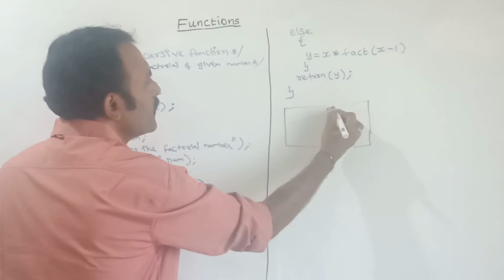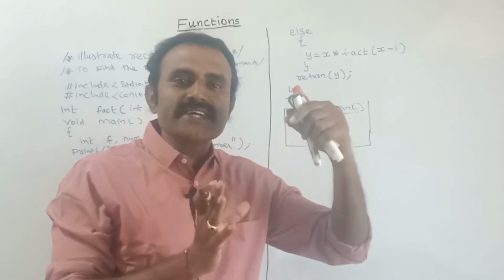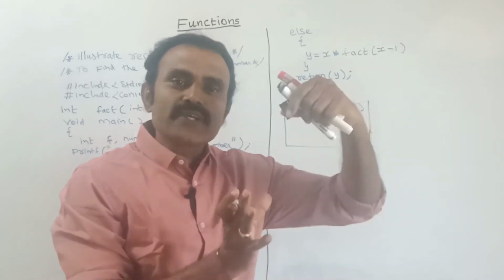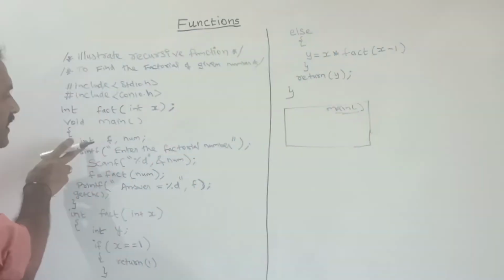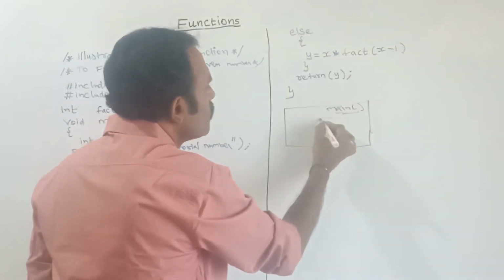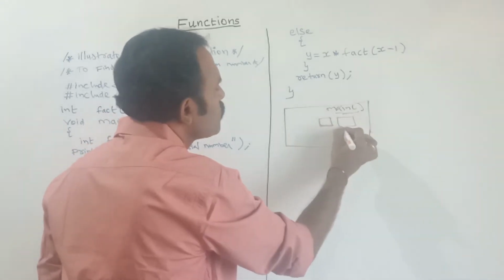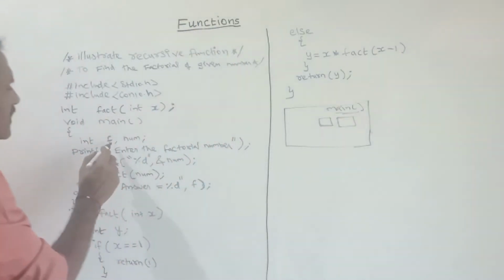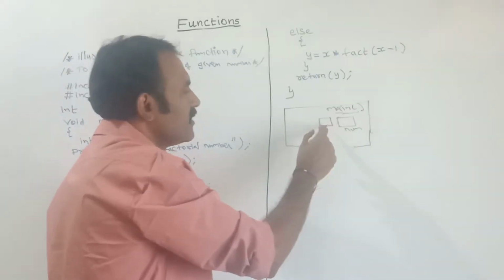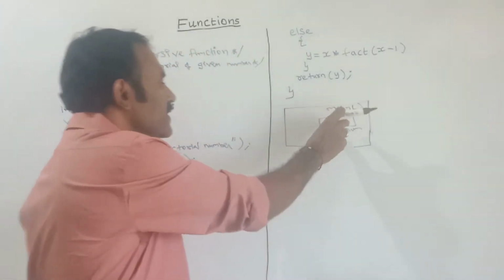This one is what? Main. In the main function, whatever variables you are using inside the function, that variable is allocated memory space, that is known as the frame set. Here in the main function I have declared the variables integer f and num. So here the two memory blocks, that is the two variables, this one is f and num. For the variables which we have declared, the memory will be allocated in this frame set.